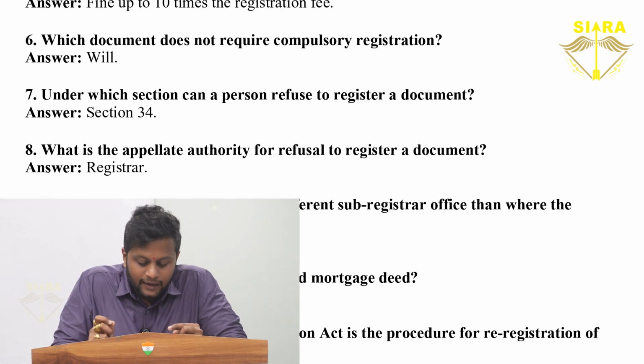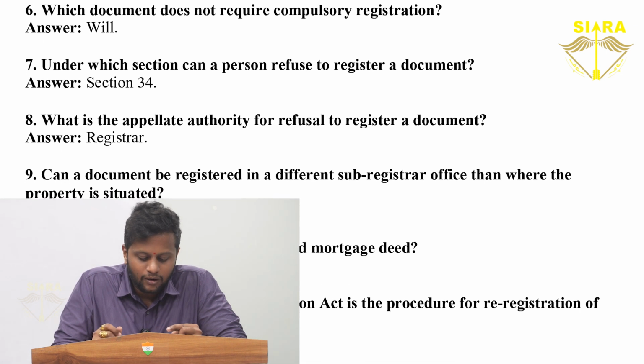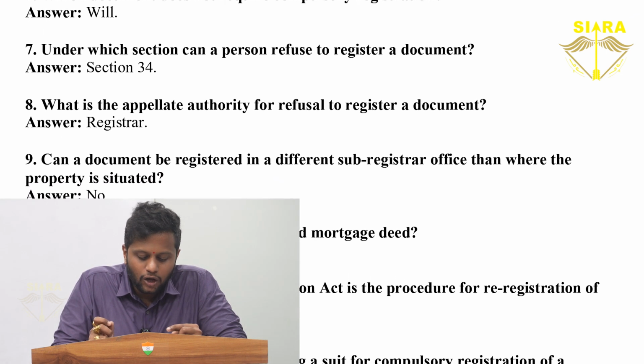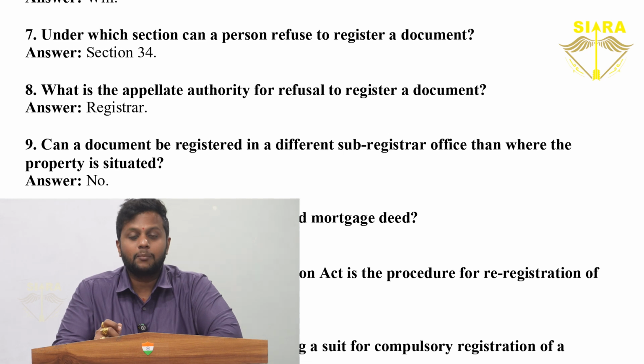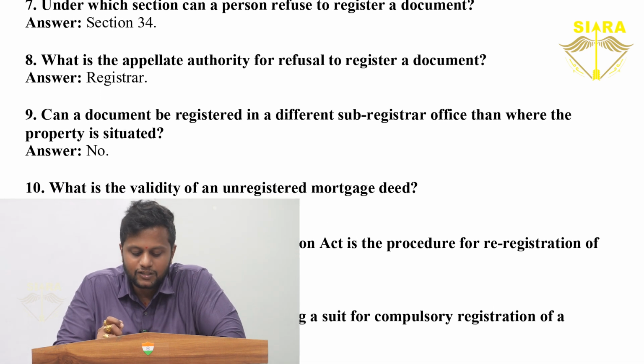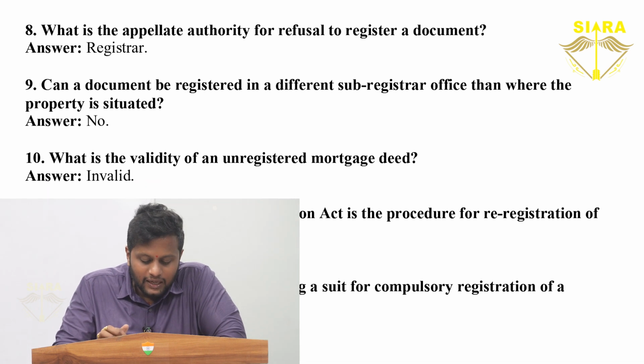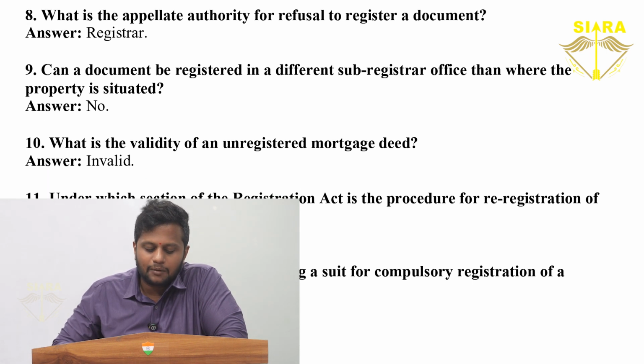Which document does not require compulsory registration? Will. Under which section can a person refuse to register a document? Section 34. What is the appellate authority for refusal to register a document? Registrar. Can a document be registered in a different sub-registrar office than where the property is situated? No.